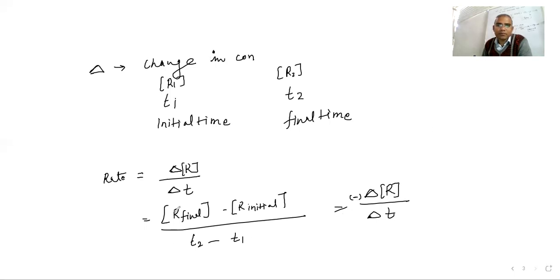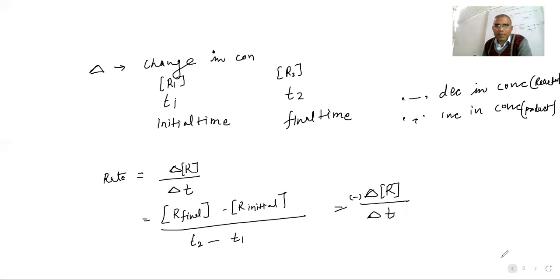Simple. Since it is decreasing, that's why there's a minus. The minus sign means decrease in concentration, and the positive sign means increase in concentration. Decrease means reactant, and increase means the concentration of product is going to increase. So this is what the point is all about.